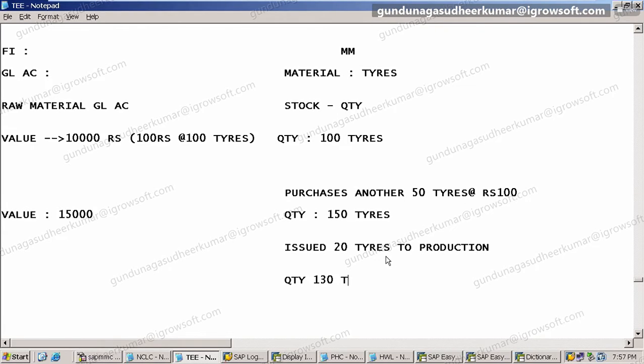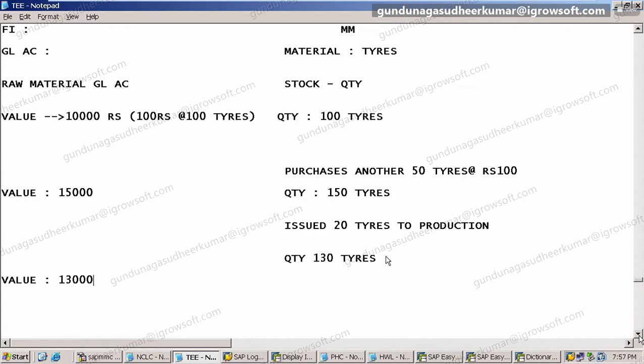130 tires. Correct. So now what should happen to my finance value in the GL account? 13,000. Correct. So what do you understand now? If there is any change on MM, our FI should be updated. Correct or not? Yes. The stock is changing here on the MM side. So this change is happening in the stock, right? It is happening on the MM side, quantity.